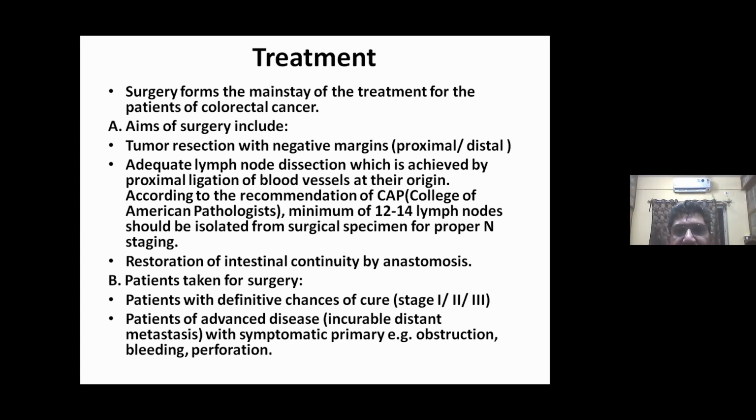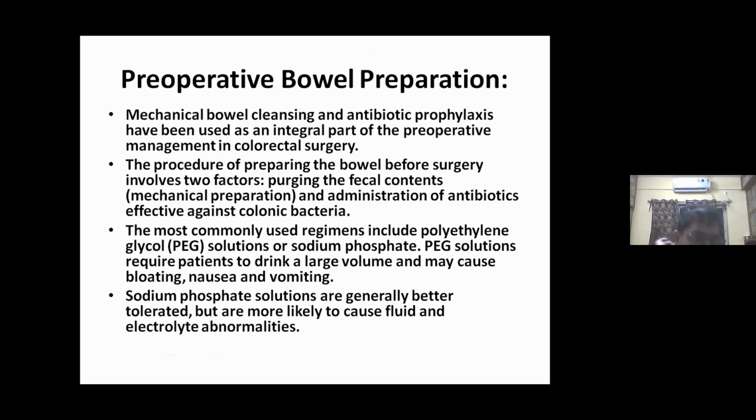According to the recommendation of CAP, a minimum of 12 to 14 lymph nodes should be isolated from the surgical specimen for proper staging. Restoration of intestinal continuity by anastomosis. Patients taken for surgery: patients with definitive cancer of curable stage 1 to 3, and patients of advanced disease, that is incurable distant metastases with symptomatic primary, for example obstruction, bleeding, perforation.